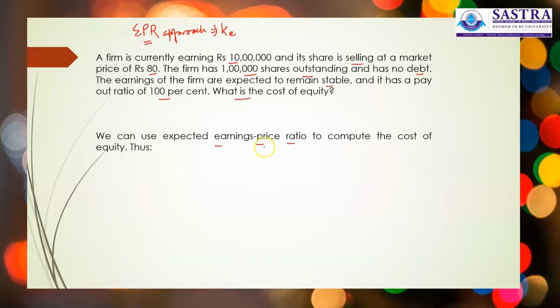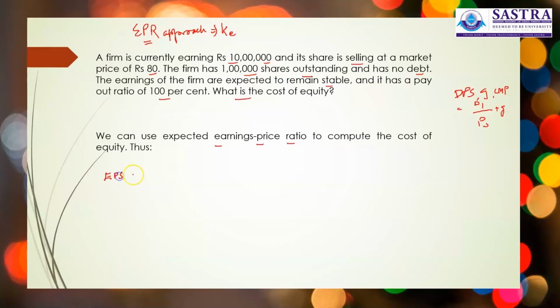When the DPS, that is the dividend per share, is given, and the growth rate is given, and the current market price is given, you have to use the dividend approach, that is D1 by P0 plus G. When earnings are given in the question, we have to first calculate the earnings per share.